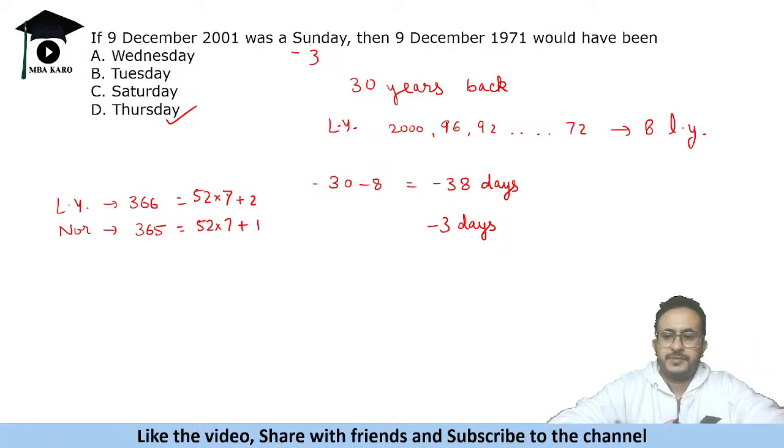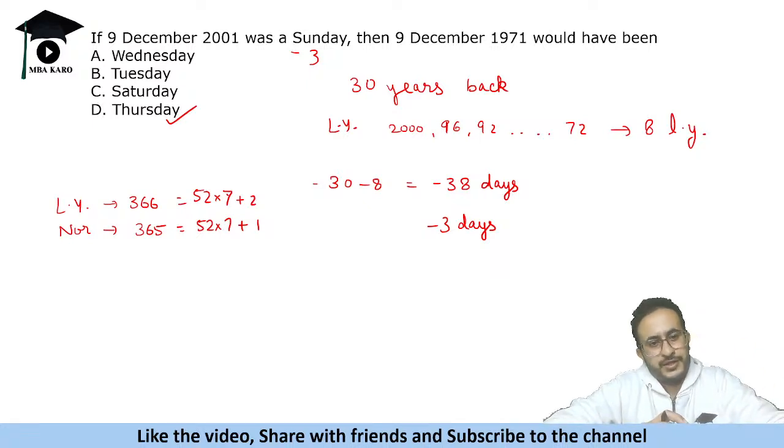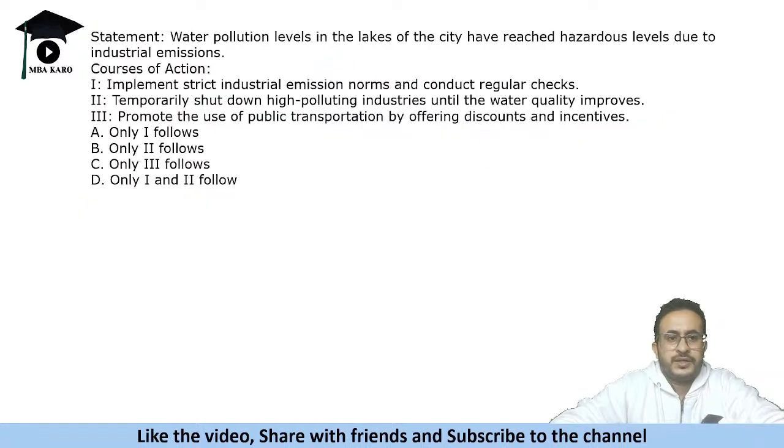If we are calculating for the future, then we add in that case. Like suppose 1971 was given and we had to find 2001, we would have added those odd days. So good to know that most of you knew how to answer this question. Let's move on to the next question. This is an easy one.